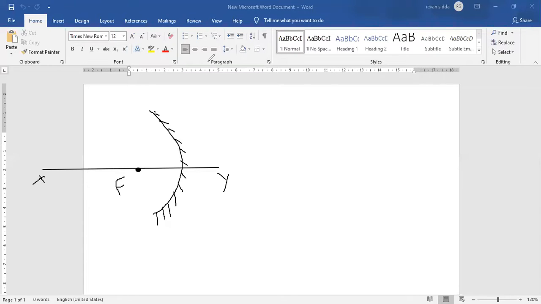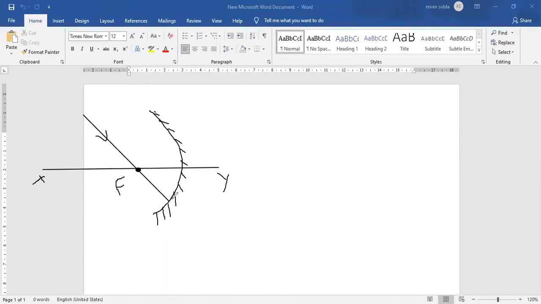Now if a ray of light passes through the principal focus of the concave mirror, this one is the concave mirror. See, a ray of light is coming and touching the principal focus, and after touching the principal focus, it touches the concave mirror.